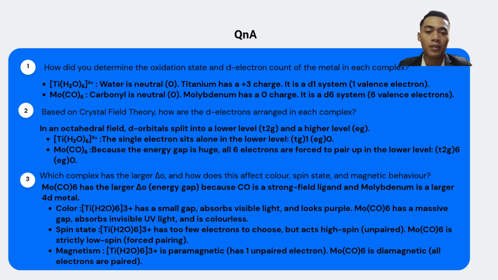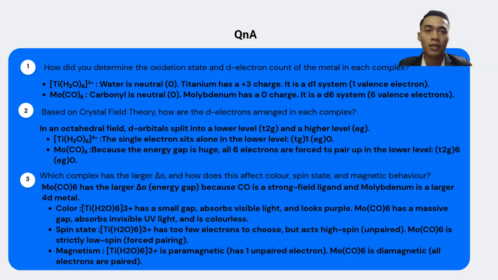Next, which complex has the larger gap, and how does this affect the color, spin state, and magnetic behavior? Molybdenum hexacarbonyl has a larger energy gap because carbonyl is a strong field ligand and molybdenum is a 4d metal. For the color, hexaaquatitanium(III) has a small gap, absorbs visible light, and looks purple. The molybdenum hexacarbonyl has a massive gap, absorbs invisible UV light, and is colorless.